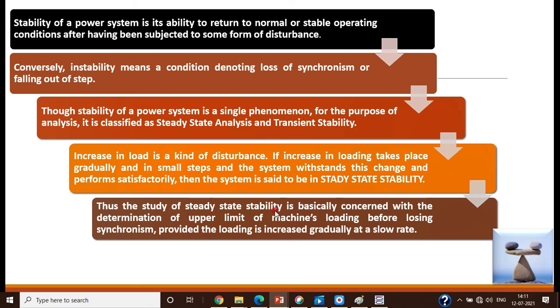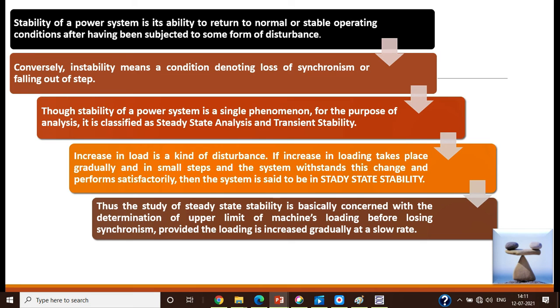Thus, the study of steady state stability is basically concerned with determination of the upper limit of machine's loading before losing synchronism. That is, the generator has a particular capacity and it is not fully loaded. Then there is a gradual increase in the load on the system, and the generator goes on delivering whatever power is required, but there is a limit for that.